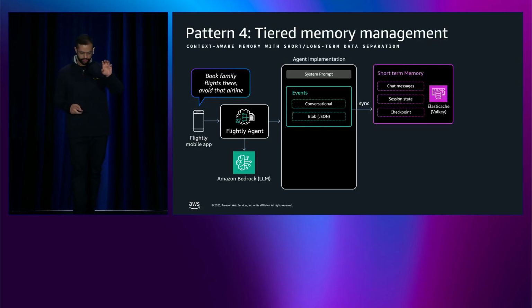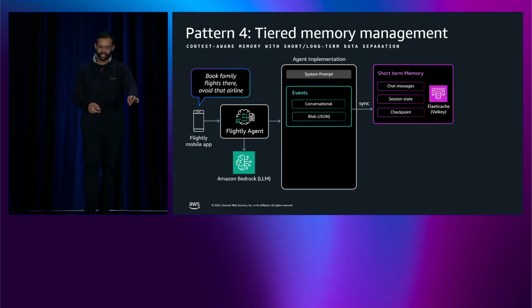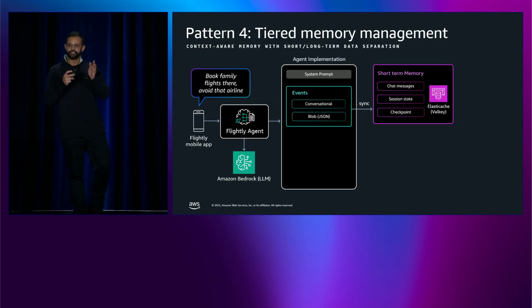And then in Valkey, you'll notice it stores things like chat messages, which is your conversation history, session state, and checkpoints. These are typically workflow checkpoints if your agent is going through certain ETL pipelines, jobs, or just a basic conversation. You can define checkpoints so it can pick up where it left off, similar to database checkpoints. All of that can be cached and stored in Valkey.